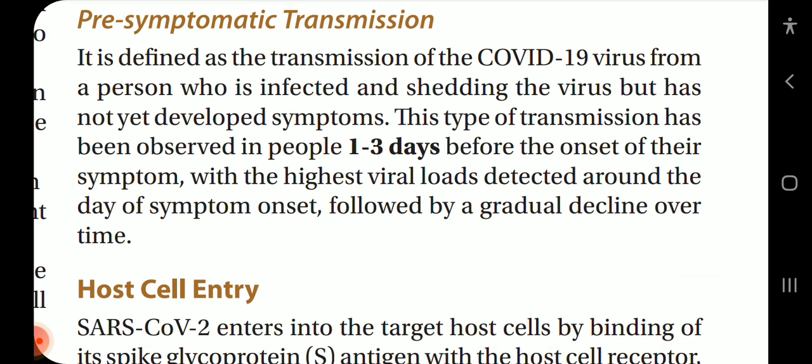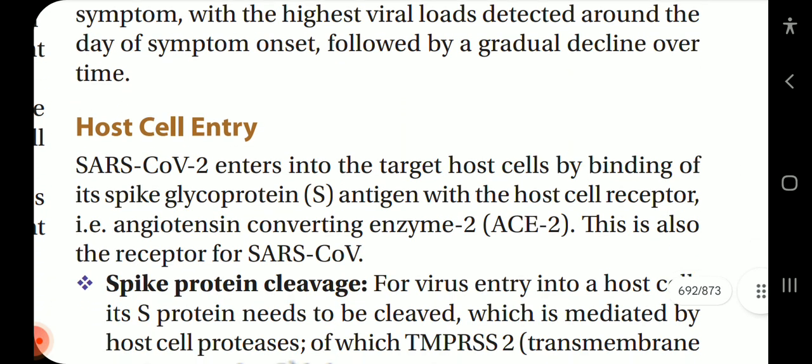Now, the pre-symptomatic transmission is defined as the transmission of COVID-19 virus from the person who is infected and shedding the virus but has not yet developed symptoms. This type of transmission has been observed in people 1 to 3 days before the onset of their symptoms, with the highest viral loads detected around the day of symptom onset, followed by a gradual decline over time.